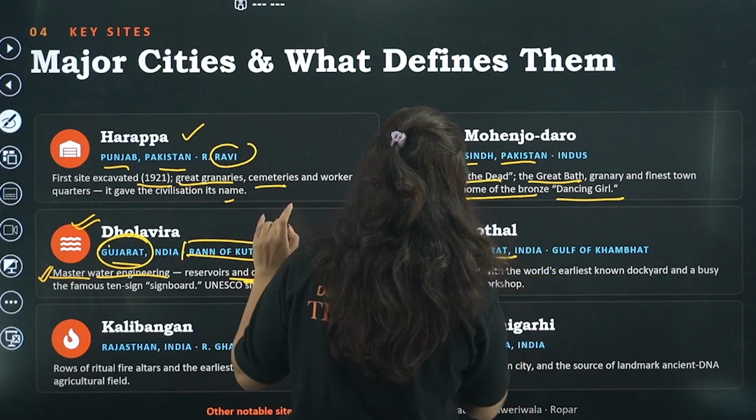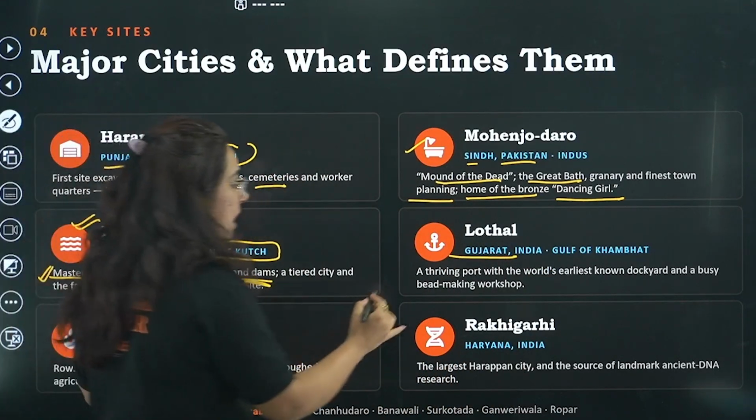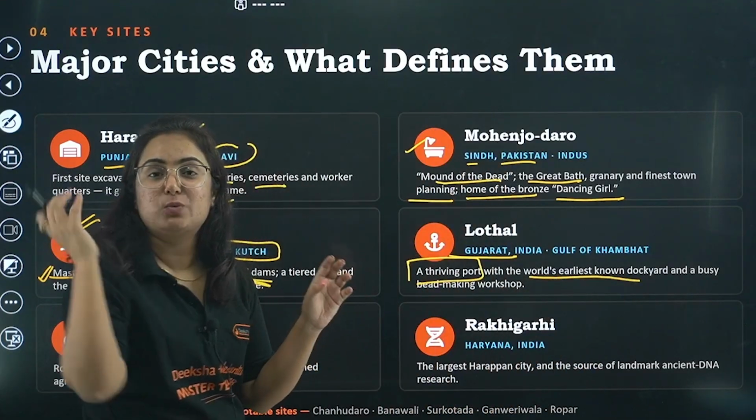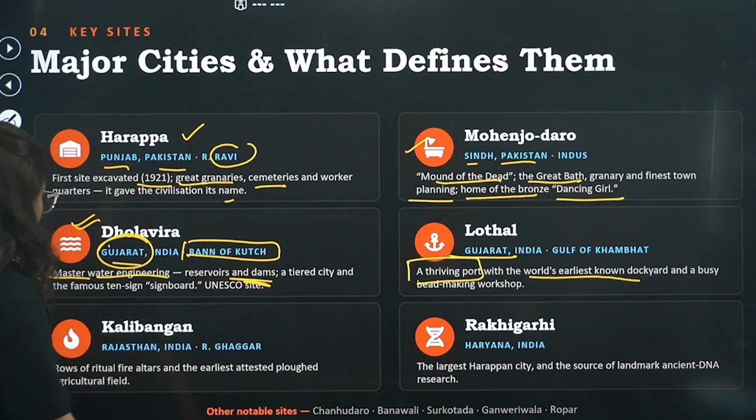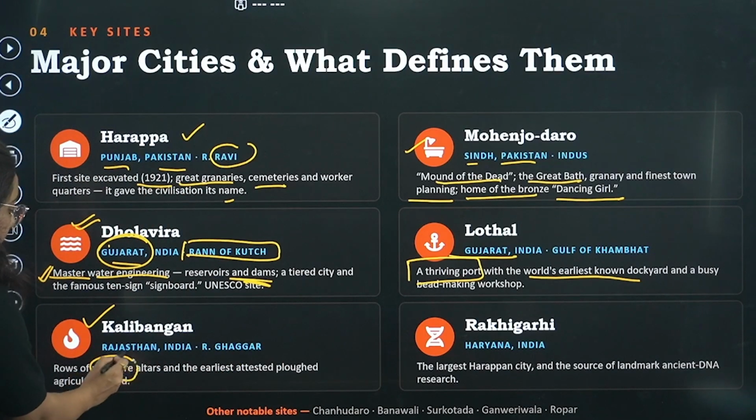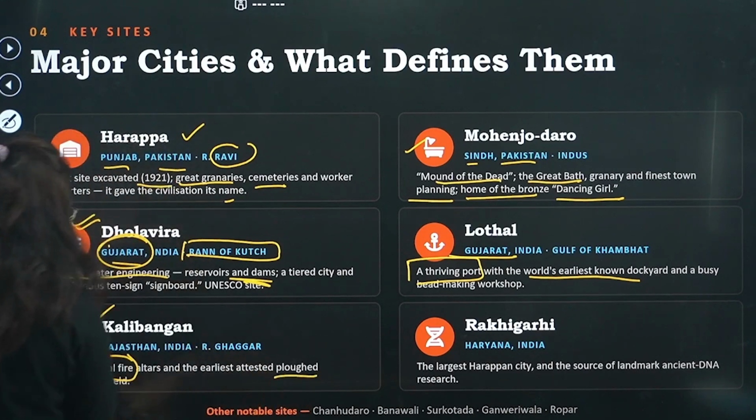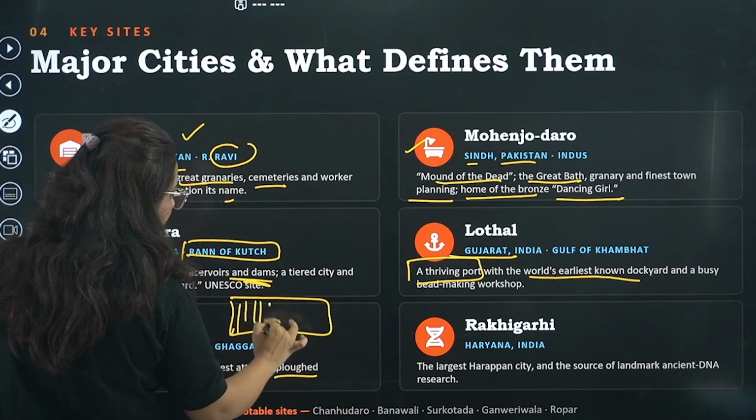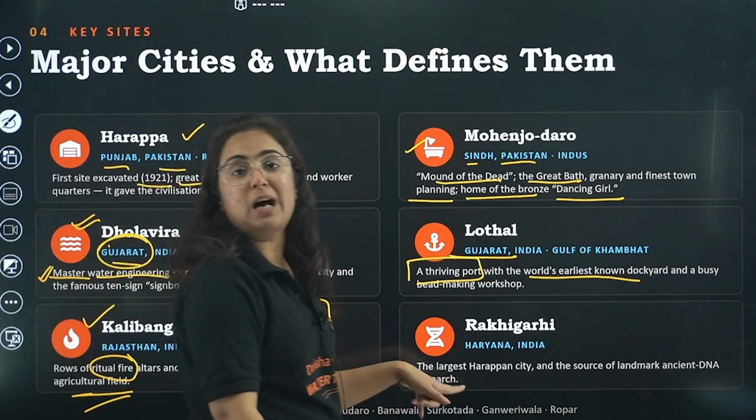Again, this is in Gujarat, and this was a port city from where trade was done with Mesopotamia. So a thriving port with the world's earliest known dockyard. Dockyard is a place where a ship is being stationed, right? So it is found here. Kalibangan, again, black bangles, I told you. So we have found the ritual fire altars, that is Havan Kund, and the earliest plough agriculture field. When you go and see the agriculture field, it is being ploughed before the sowing of crops, right? So that evidence has been found from Kalibangan.